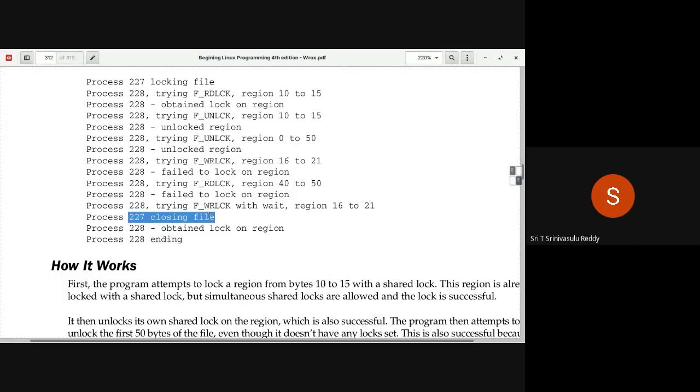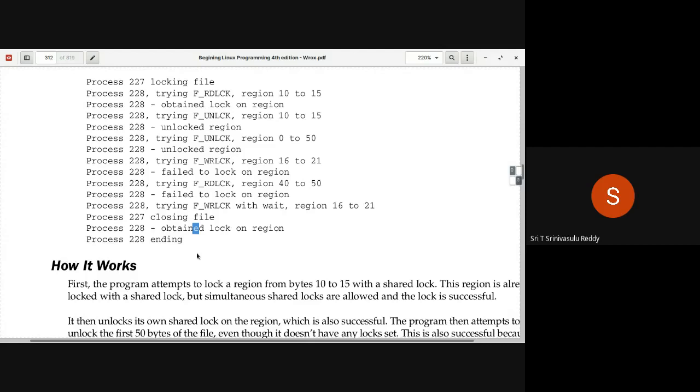You are also closing or unlocking all the locks. So naturally, locks are free now. So this 228 is going to get now the message, obtain the lock on the region. Which region? Region from 16 to 21. 228 is able to get the exclusive lock or write lock from region 16 to 21. And after that, 228 is done.